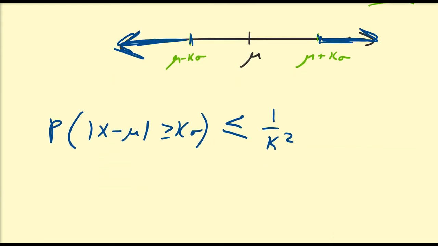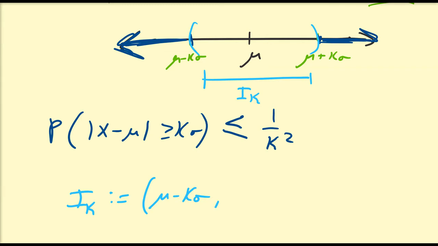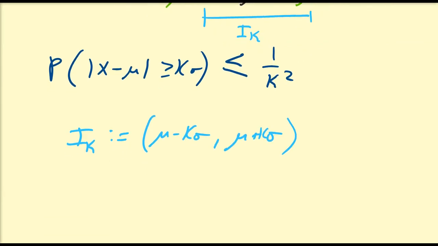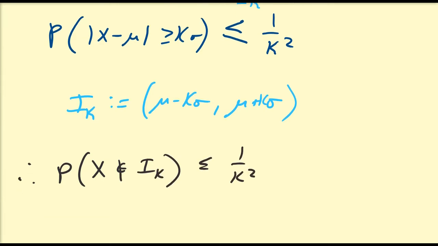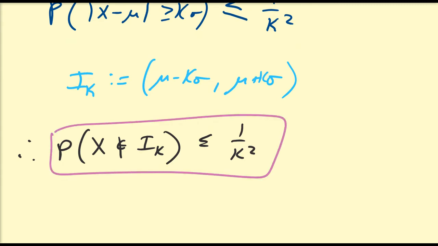So let us create a simpler way of stating this. I'm going to be talking about this interval here, and I'm going to call this interval I_k. I_k is defined to be the interval from mu minus k sigma to mu plus k sigma. So Chebyshev's theorem says that the probability that a random variable x is not in this interval is going to be less than or equal to 1 over k squared.